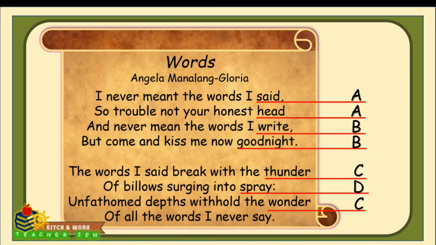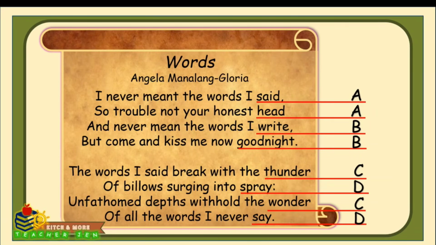Now we have wonder, which does rhyme with thunder, so we label this line with the same letter, C. Of all the words I never say. Say rhymes with spray, so we give it the same letter, D. The rhyme scheme for the second stanza is CD, CD.